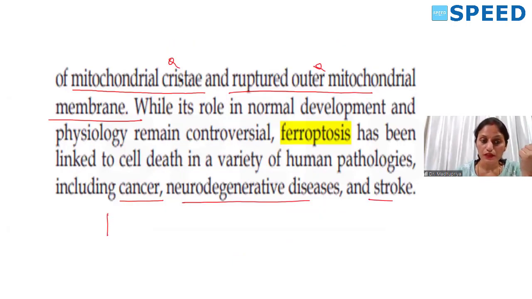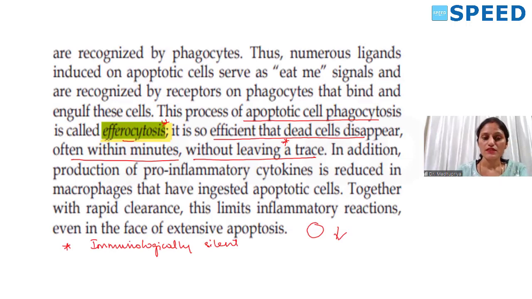And here you have to remember the morphological changes in mitochondria. There are reduced or absent cristae in the mitochondria. The outer mitochondrial membrane is lost. The inner mitochondrial membrane becomes thicker. Fine. This is one thing you have to remember in ferroptosis.